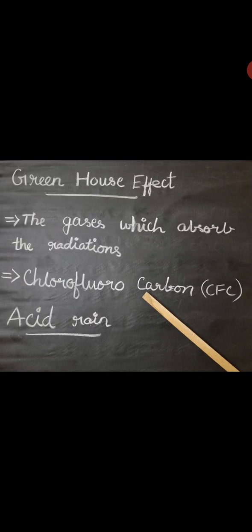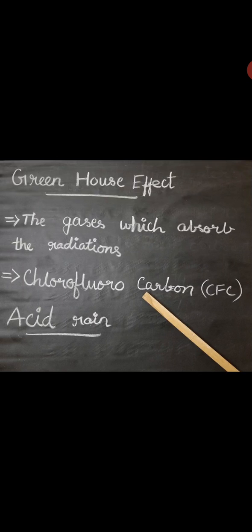So what are the greenhouse gases? Carbon dioxide, nitrogen oxide, CH4, CFC. What is CFC? CFC is chlorofluorocarbon. The increase in the level of these gases results in a gradual increase in the temperature of the earth's surface. If these gases increase, then the temperature of the earth's surface also increases.